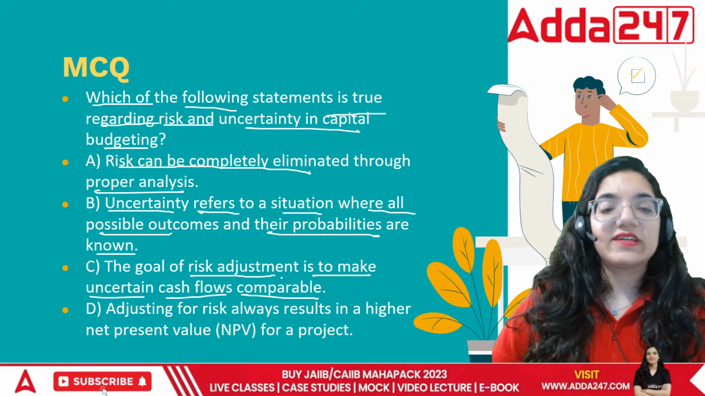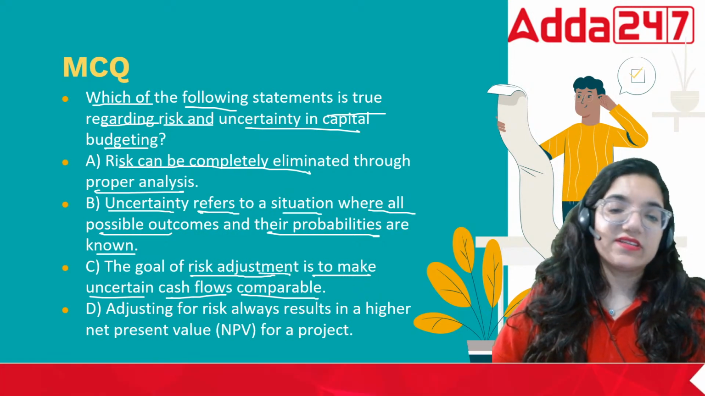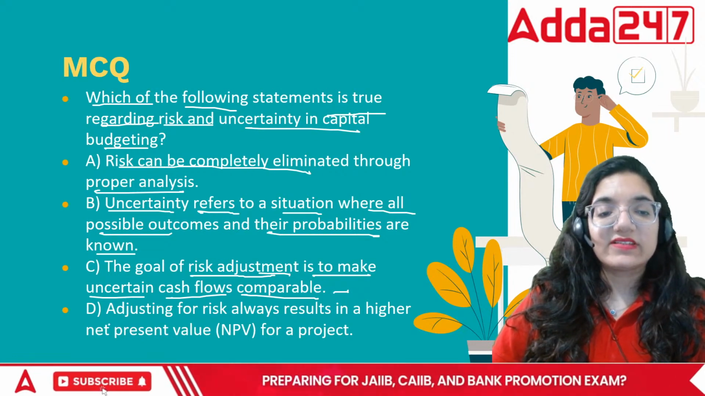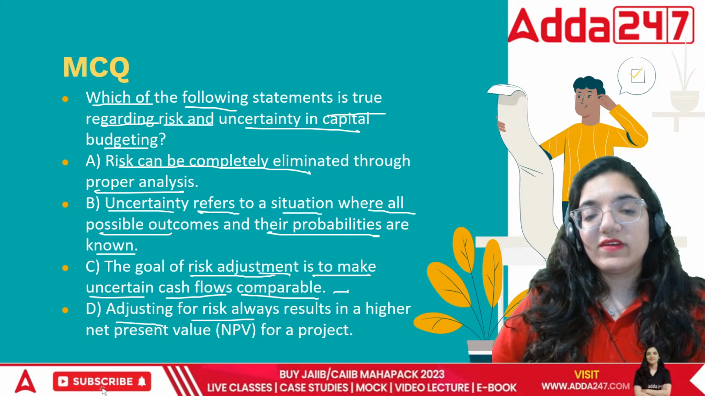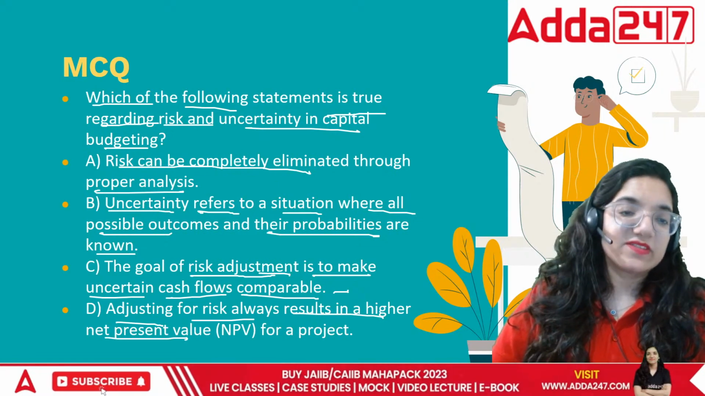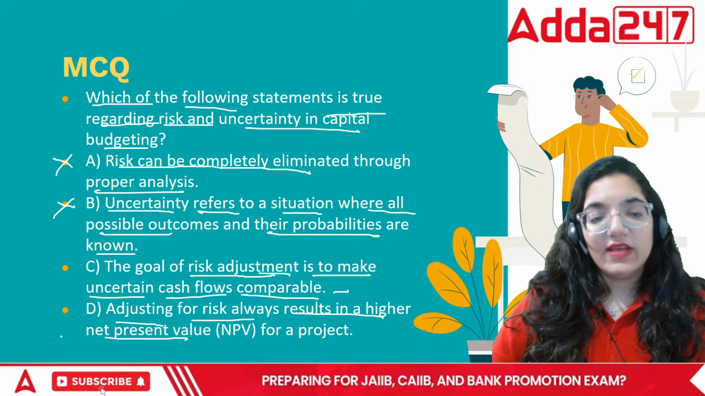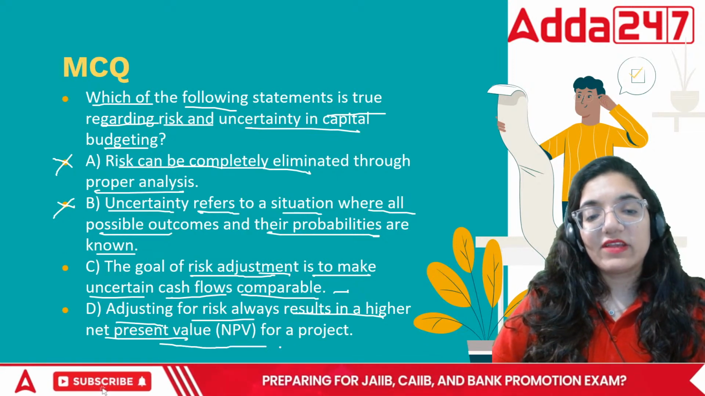The goal of risk adjustment, we are going to adjust the risk. Yeah, this is what we can say. The last one says adjustment of risk always results in a higher NPV. This one is completely wrong. Let's see, that is clear. First and second gone, and the last one says that will give a higher NPV.